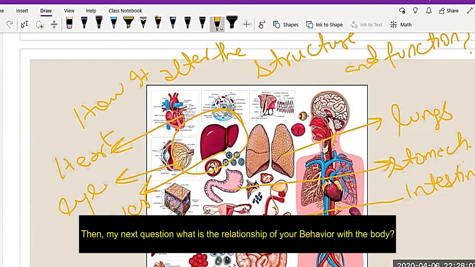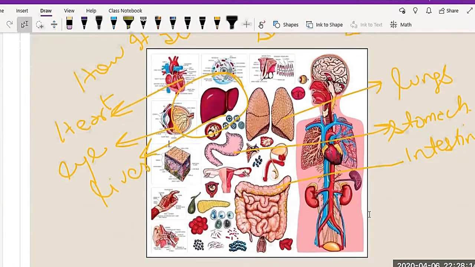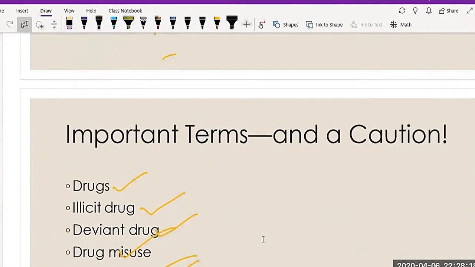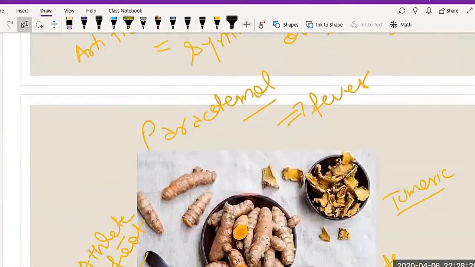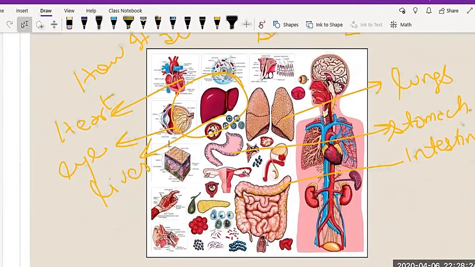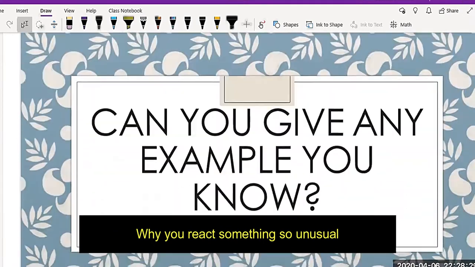Then my next question is, what is the relationship between behavior and the body? This is very important. When we talk about drug effect, the drug produces an effect in the body. For example, why do you react so unusually?